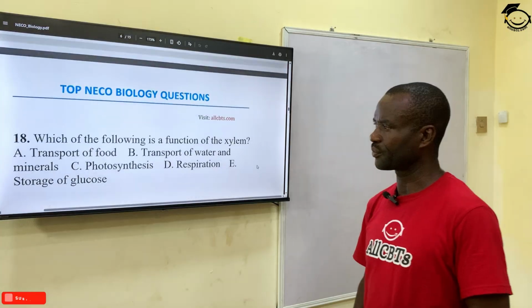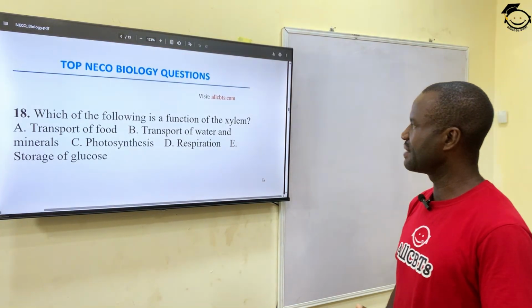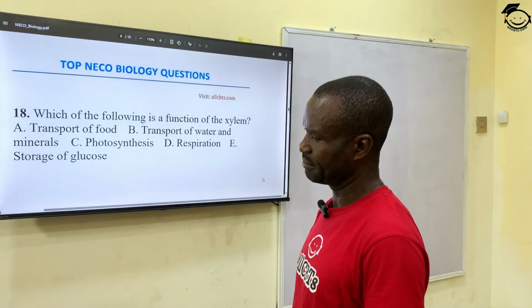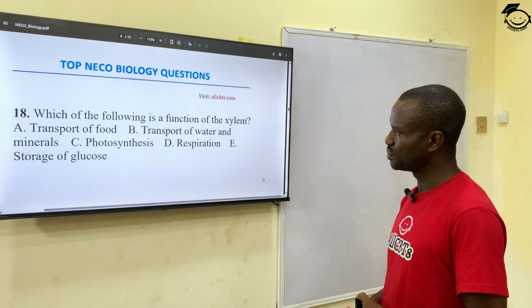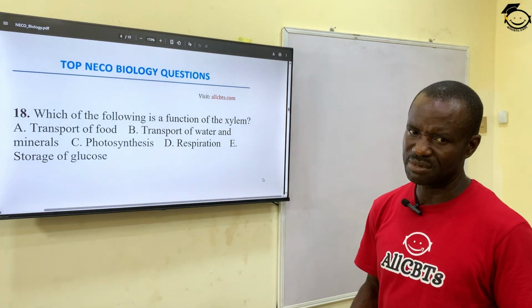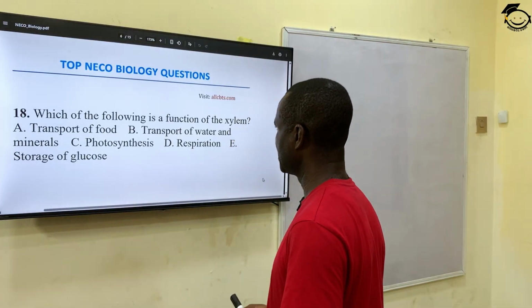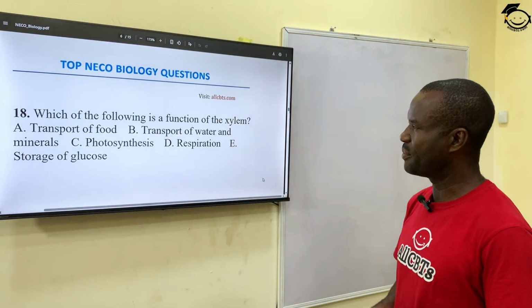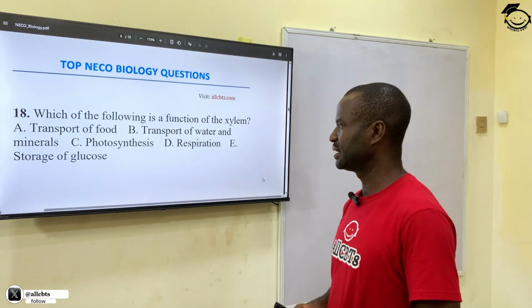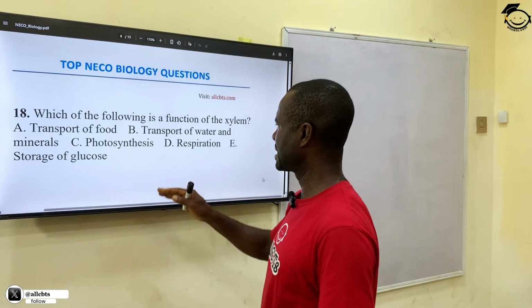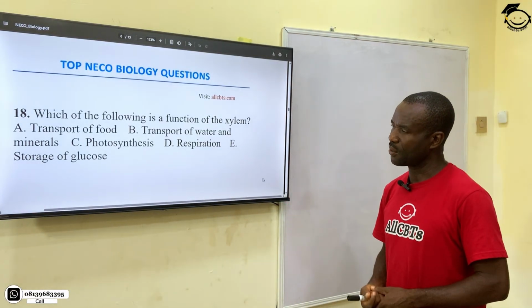So is Number 18. Which of the following is a function of the xylem? A. Transport of food. No, because it is the phloem that transports food, so it's not the correct answer. Transportation of water and mineral, photosynthesis, respiration, and storage of glucose. The correct answer is transportation of water and mineral. That is the xylem.